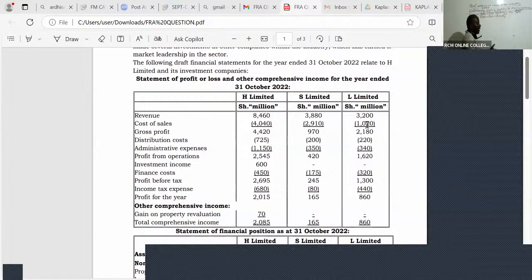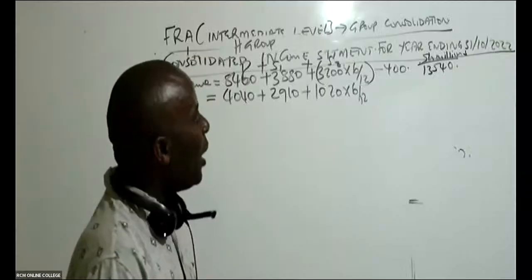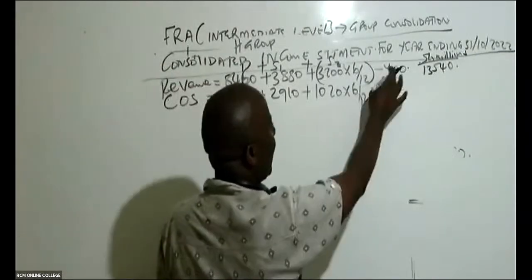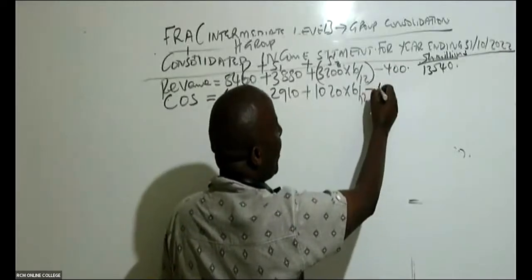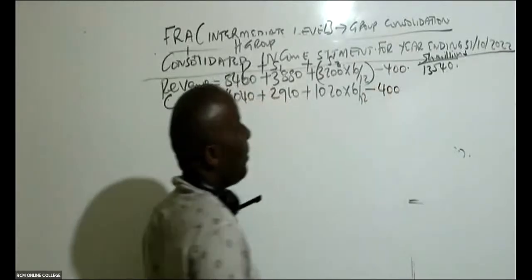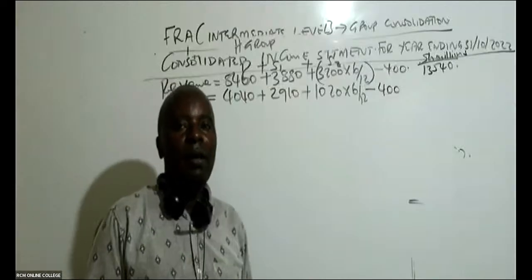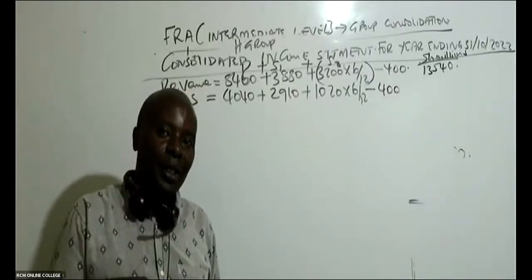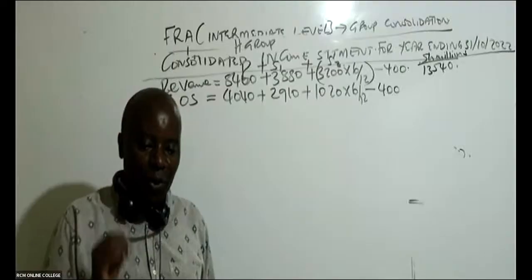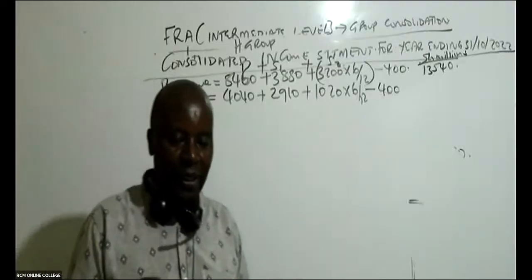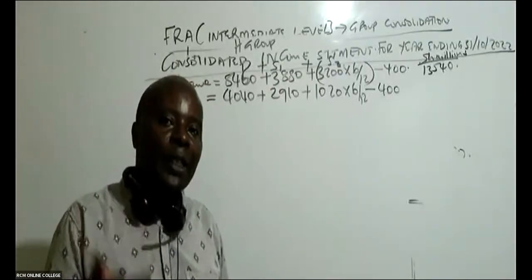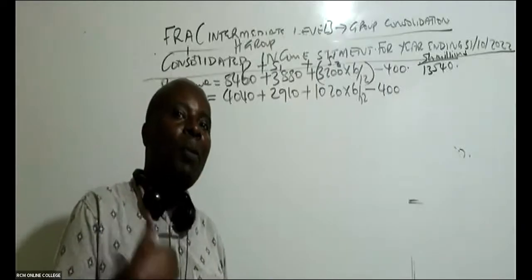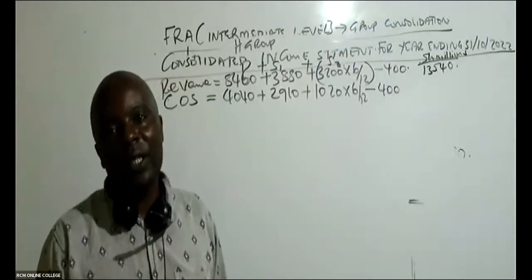And then the first thing that I do, ladies and gentlemen, when I'm doing my consolidated cost of sales, I must come and subtract, just like I subtracted here. I must come and subtract any internal sale. Any internal sale must be subtracted. Remember, in cost of sales, how do we get cost of sales? Opening stock plus purchases minus closing stock.